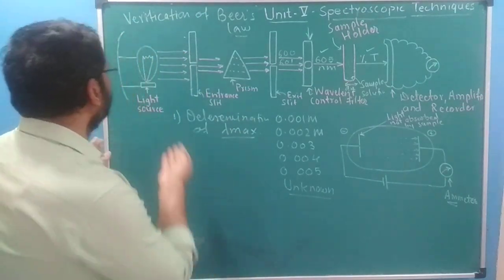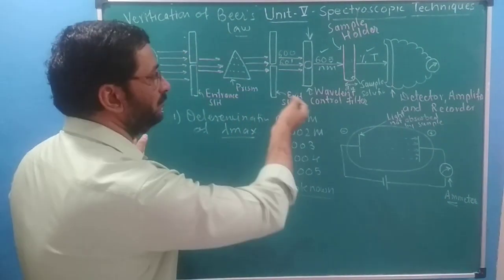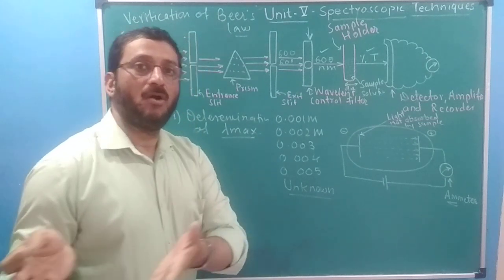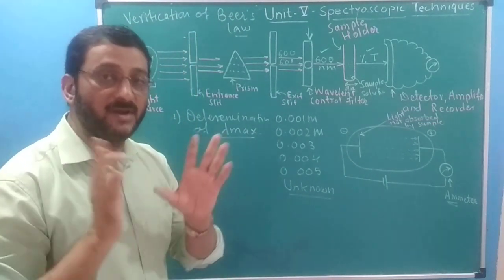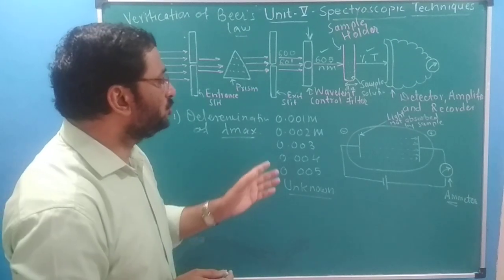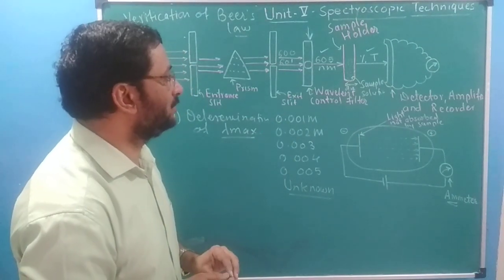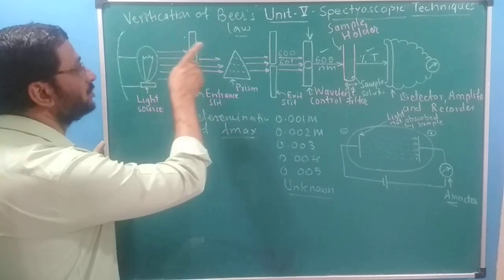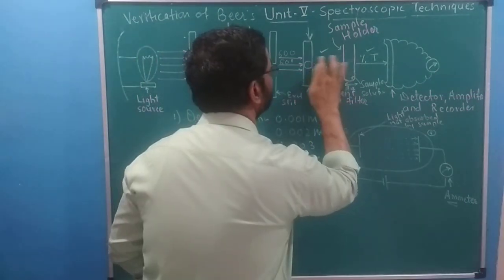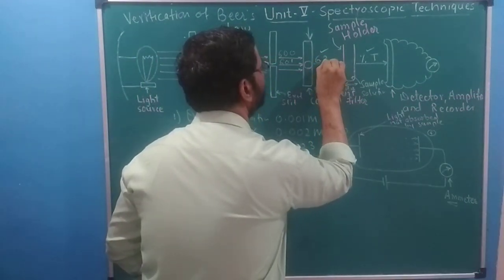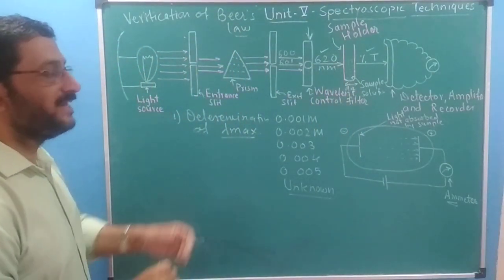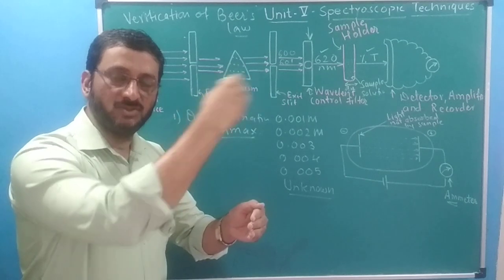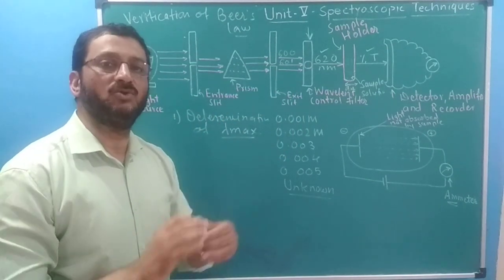Now, if you are using this colorimeter, we have got 400 to 800 nanometer. We have got 400 wavelengths, so these many wavelengths we will not pass. We know that lambda max of copper sulfate is 620. So we will take 10 wavelengths above 620 and 10 wavelengths below 620.